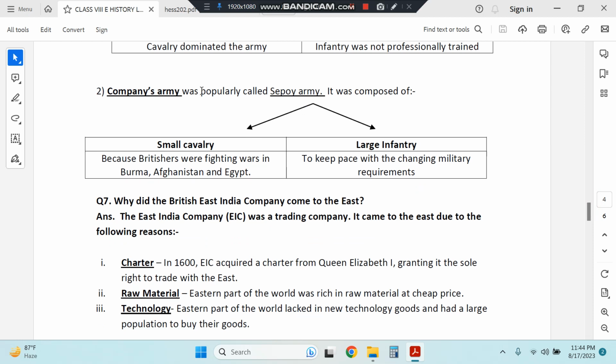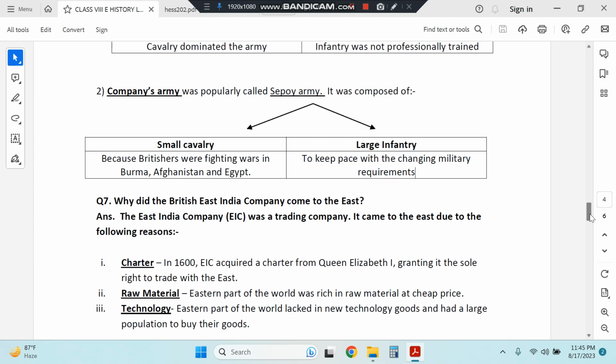Whereas the company's army was popularly called the sepoy army, and they had a small cavalry because they were fighting wars in Burma, Afghanistan, Egypt, so they could not take horses over there. And they had a large infantry because they wanted to keep pace with changing military requirements, and they even trained their soldiers.